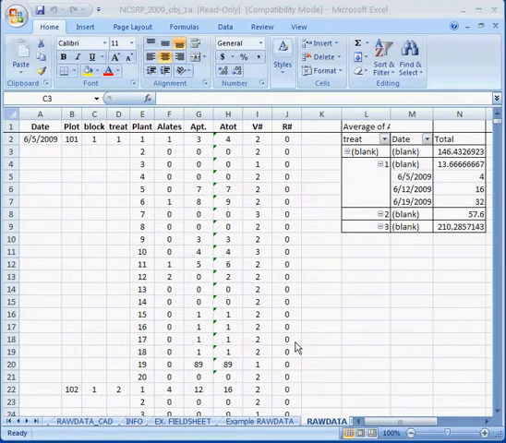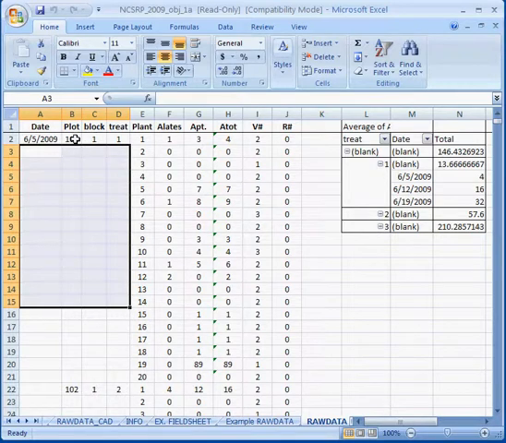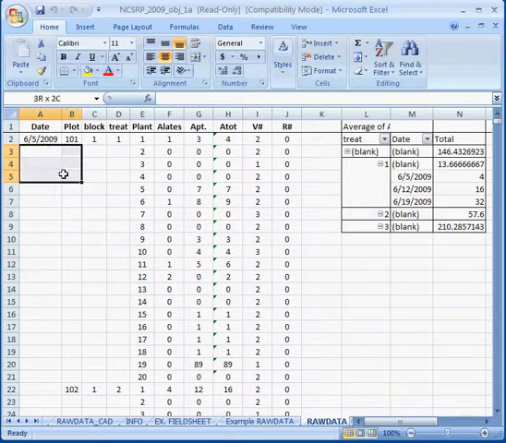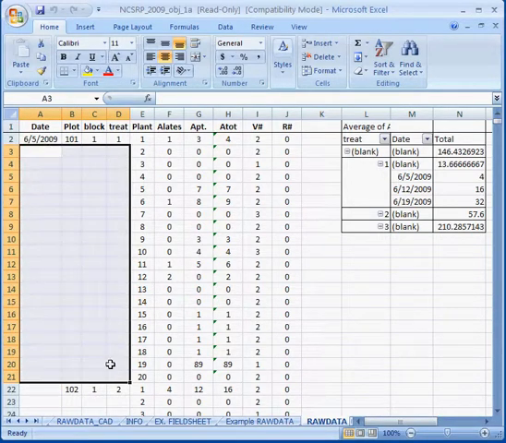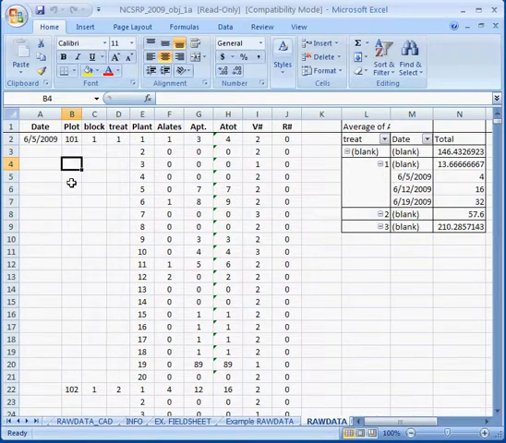This video was designed to help you use the autofill function within Microsoft Excel. You can see the pivot table to the right is not set up properly because there are spaces or gaps between each of these plots. So the pivot table doesn't know how to actually read this properly without there being a value in each of these cells. To do this manually takes a lot of time, so there's actually a shortcut, and that's what this